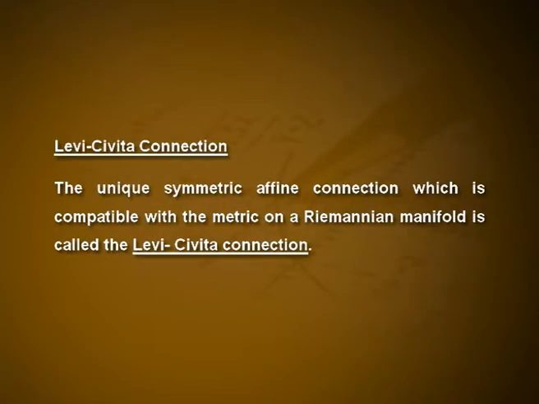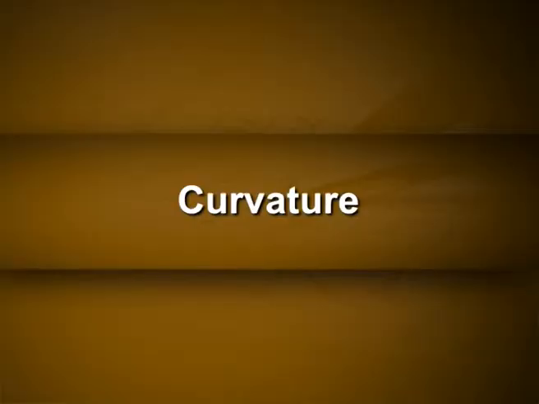Thus, the connection is uniquely determined by the metric. Conversely, defining Γ_ij^l by this formula, one can verify that the resulting connection is symmetric and compatible with the metric. This completes the proof. Next is the Levi-Civita connection. The unique symmetric affine connection which is compatible with the metric on a Riemannian manifold is called the Levi-Civita connection. The connection ∇ we introduced on open sets of R^n is just the Levi-Civita connection of R^n. We will move on to curvature.